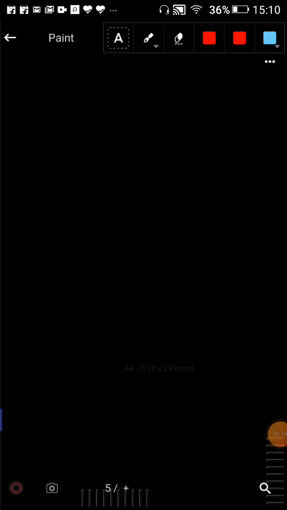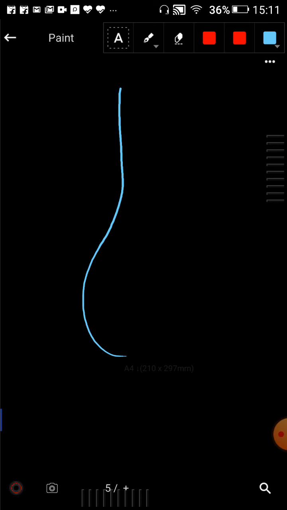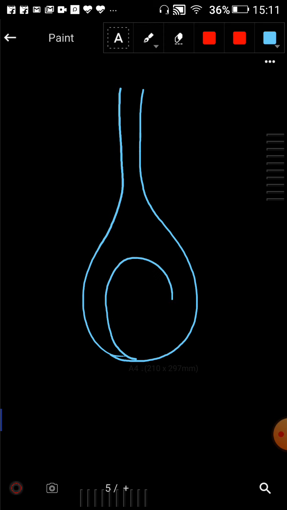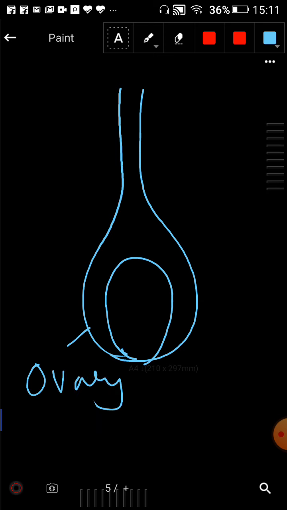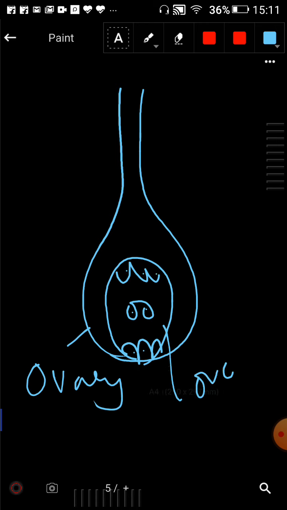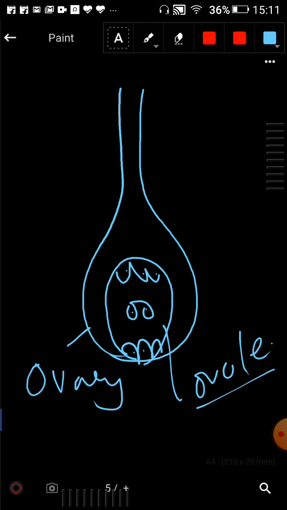So coming to the exclusive design of this female reproductive part, which has the ovary and ovule. So this is the ovule, which consists of 7 cells. Clear? And this is the stigma, already you know that.